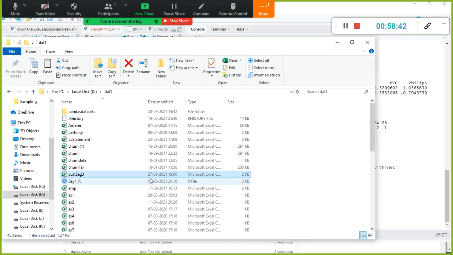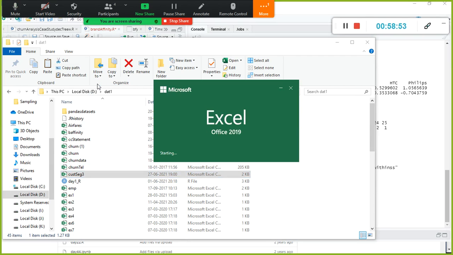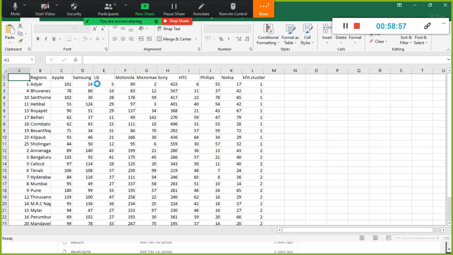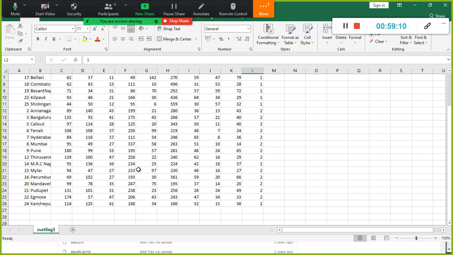Look here. So June 27, today 7 p.m., it got created. I'm going to open it. What I did here is nothing big, right? So I grouped all the cluster 1 related records and cluster 2 records.